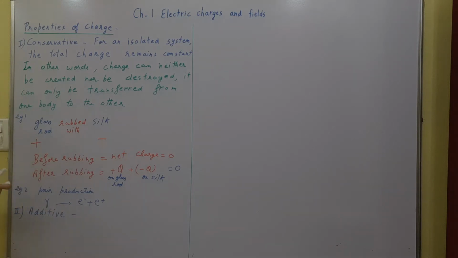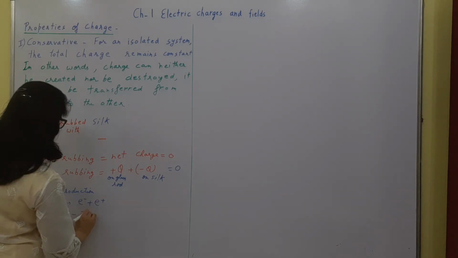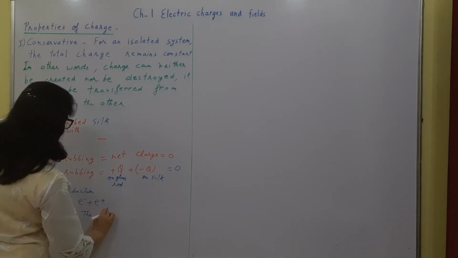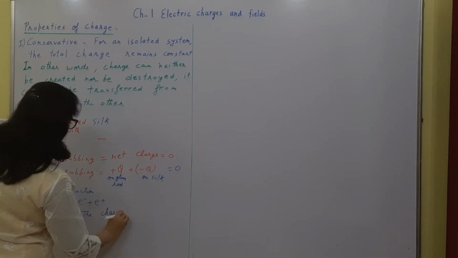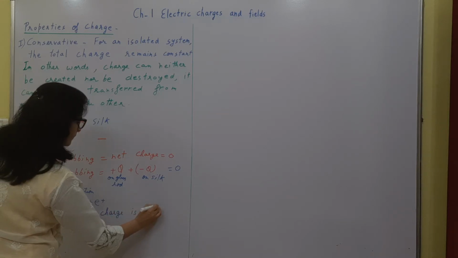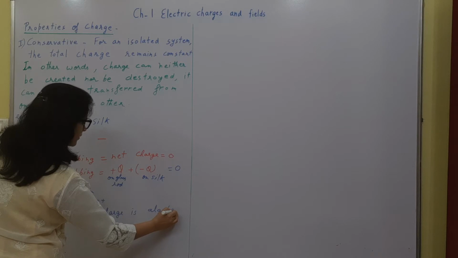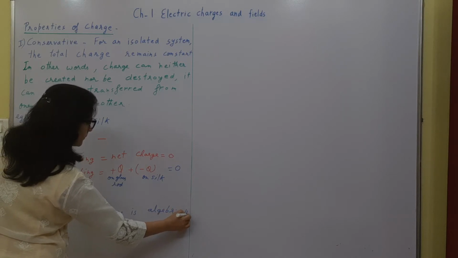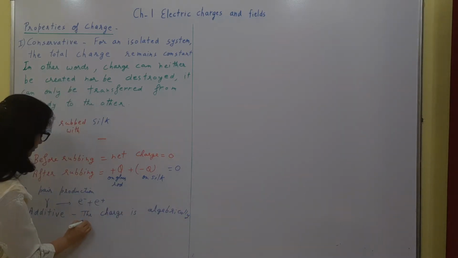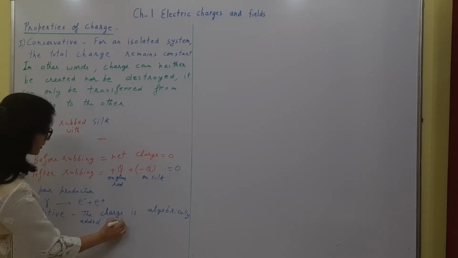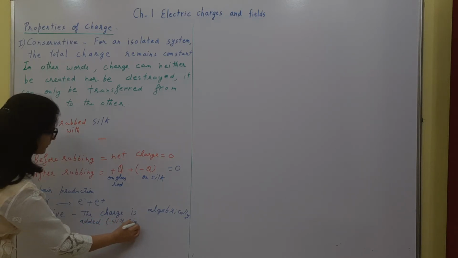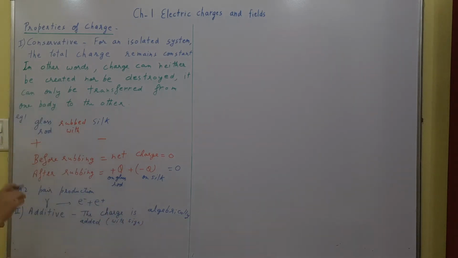That means the total charge on a body is algebraically added. What does that mean? Algebraically added means with sign, right?